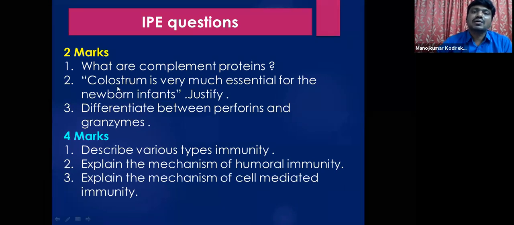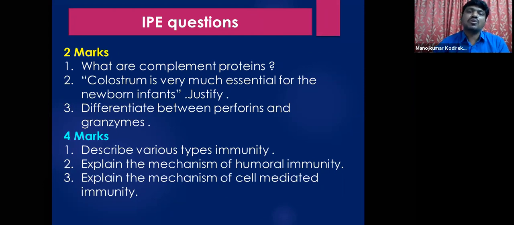Colostrum is the milk that is given to the newborn child by the mother soon after the delivery, which contains antibodies. Okay, so colostrum is very, very essential. It provides immunity to the newborn child for the first few weeks, because till then the child is present inside the uterus. Once after the delivery, he comes into this external world.